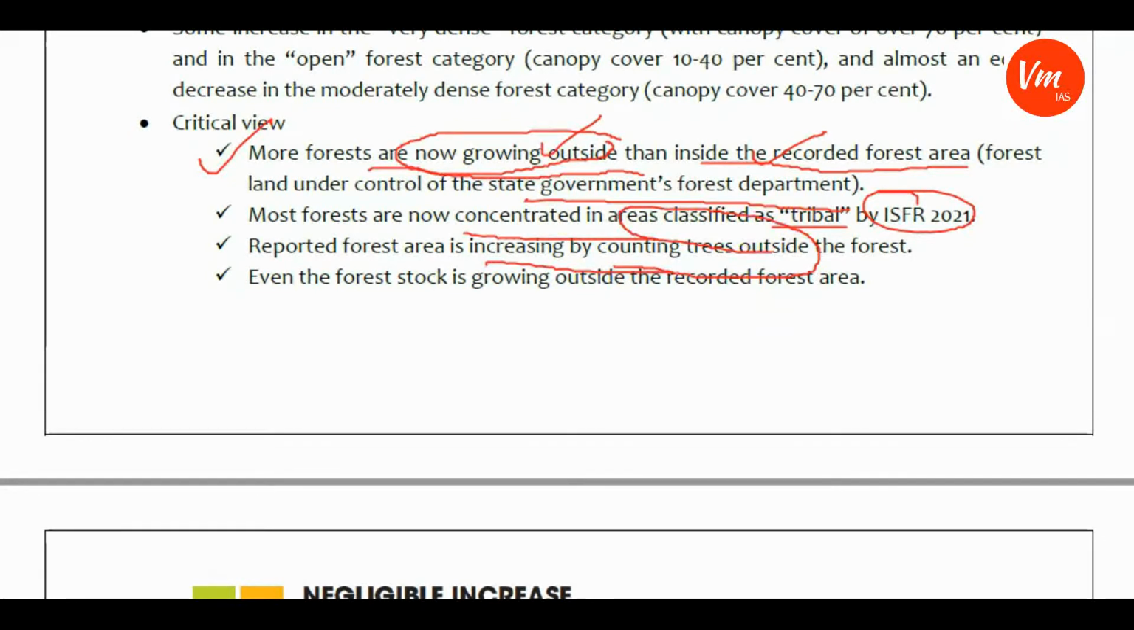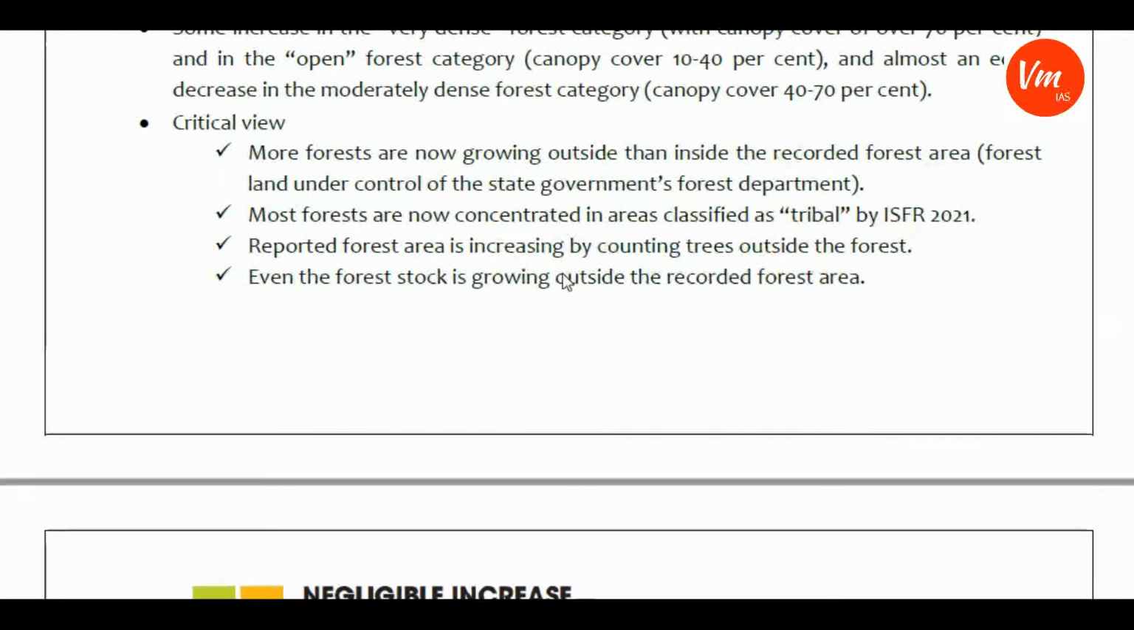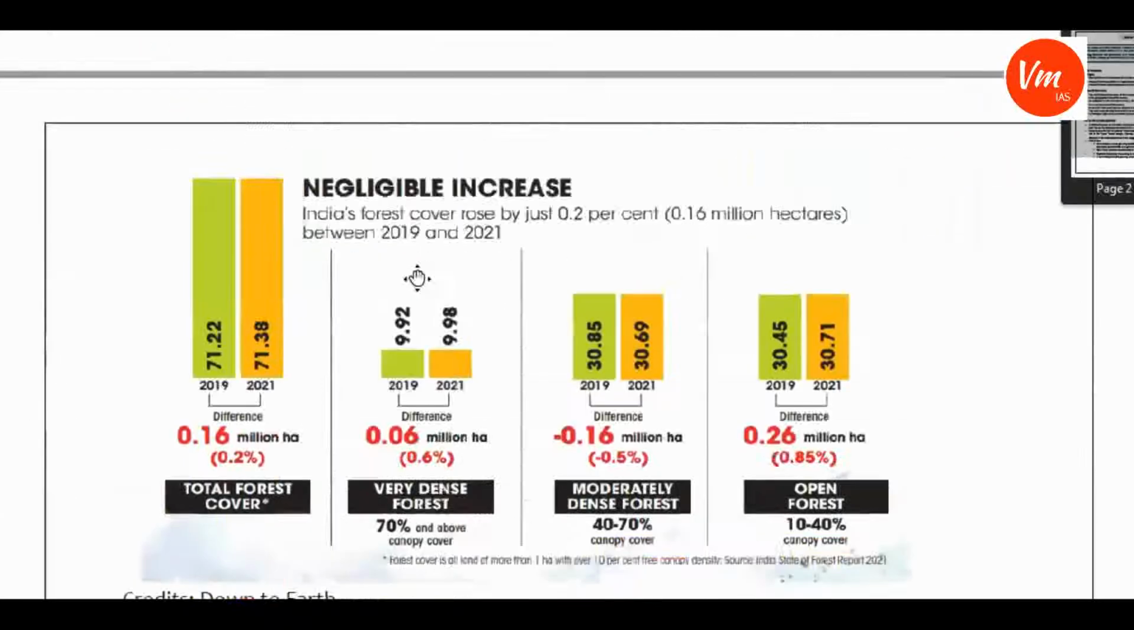So instead of an increase inside the forest area, the increase in forest coverage is based on counting trees outside the forest, which is not a good sign as far as the quality of the forest is concerned. And one more critical point is that even the forest stock is growing outside the recorded forest area. This is also a critical view. So these things we need to keep a tab on, because these are the areas where there is a possibility of a question being asked.